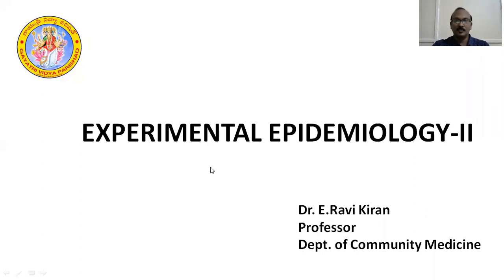Good afternoon, everybody. I welcome you one and all to the lecture on experimental epidemiology. In the last class, I was discussing with you the various steps of a randomized controlled trial with various examples. If you recall, there are various steps: drawing up of the protocol, selecting the reference population and the experimental population, then manipulation, follow-up, and assessment of outcome. So these are the various steps of a randomized controlled trial.